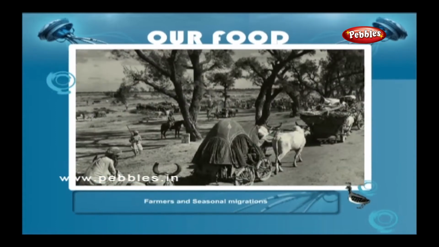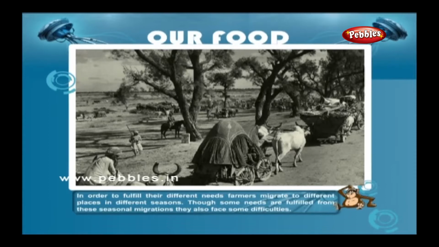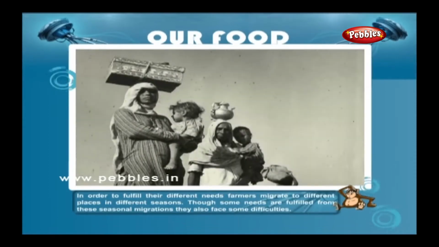Farmers and seasonal migrations. In order to fulfill their different needs, farmers migrate to different places in different seasons. Though some needs are fulfilled from these seasonal migrations, they also face some difficulties.